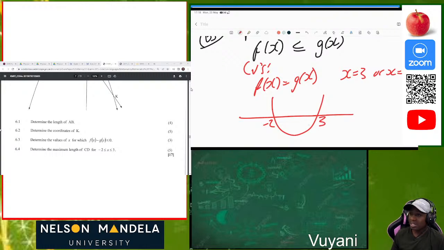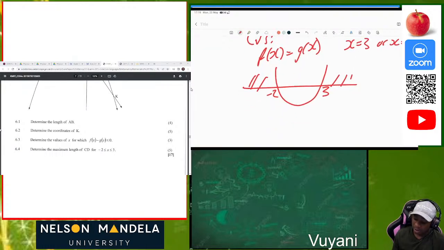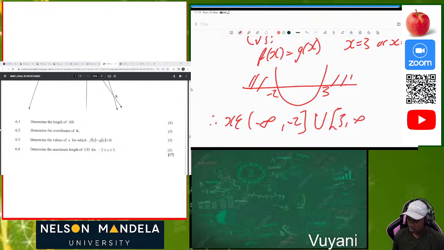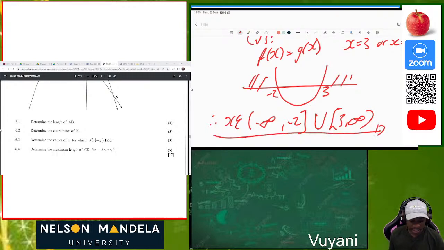And we know that when it's less than, now our function won't be found inside. It must be outside. So therefore, you can write that x is an element from negative infinity to negative 2 included, union from 3 to positive infinity. Then we can say that will be our answer, where those functions are less than or equal. So solve them, then you get the correct values.